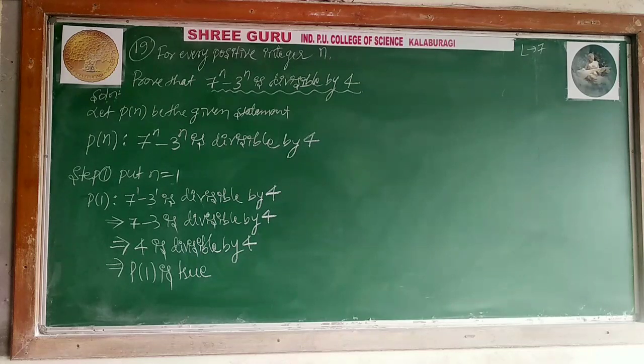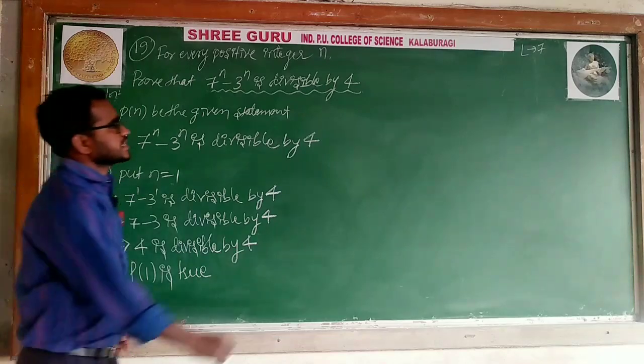This mathematical statement is different from earlier ones. It is not like LHS and RHS, because there is no LHS and RHS term here. We are saying 7 to the power n minus 3 to the power n is divisible by 4. Now I will go for step 2. In the case of step 2, we will take n equal to k.